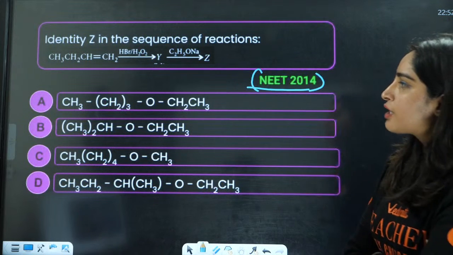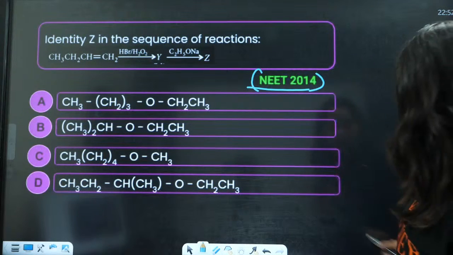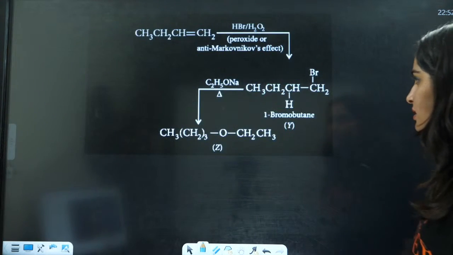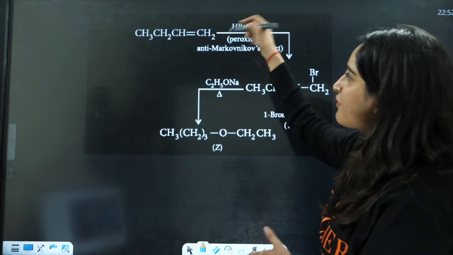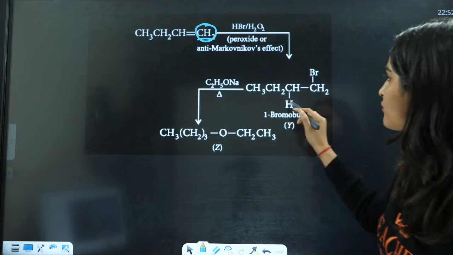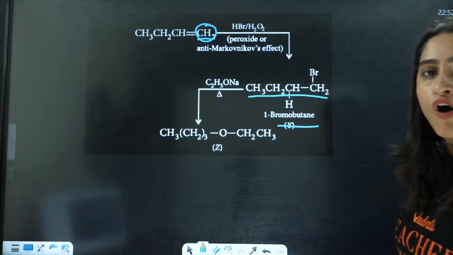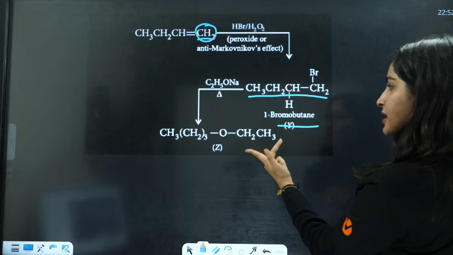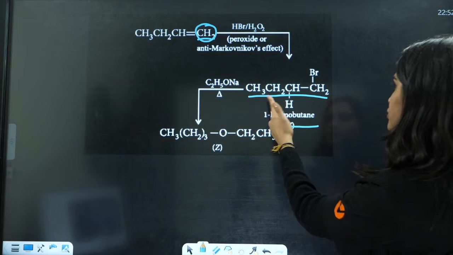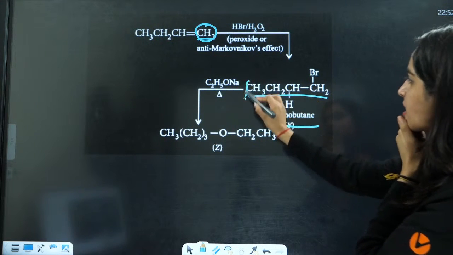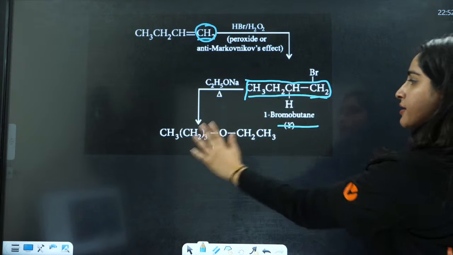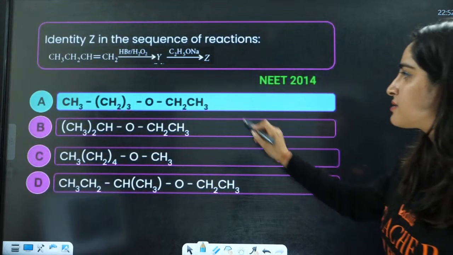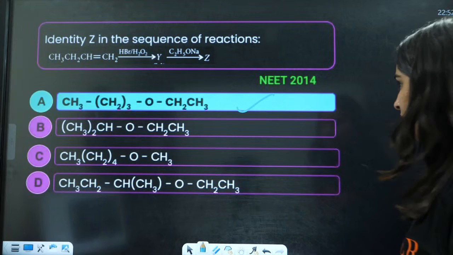Yes. Now, you will have the formation of ether. Firstly, everybody answer this. See, this is HBr, the negative part goes on the carbon with more number of hydrogens. That means here you will have the formation of this halide, right? And with this it will form an ether. So this is CH3, CH2, CH2, CH2, these three, right? With O, and then you will have C2H5 here. This is the ether here. So the answer, this one is correct. Yes, A is the correct answer.